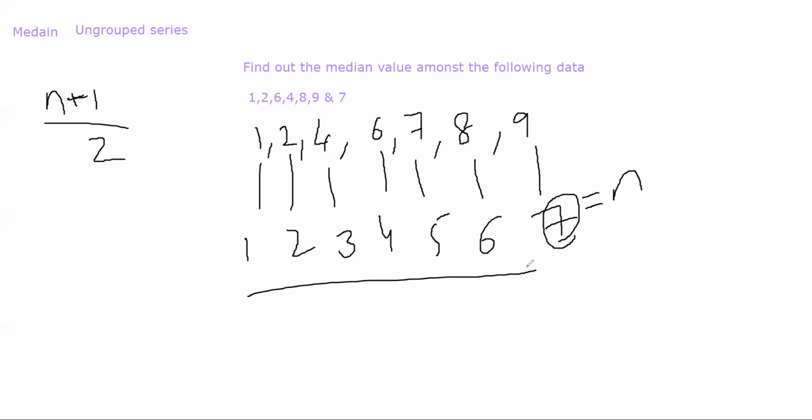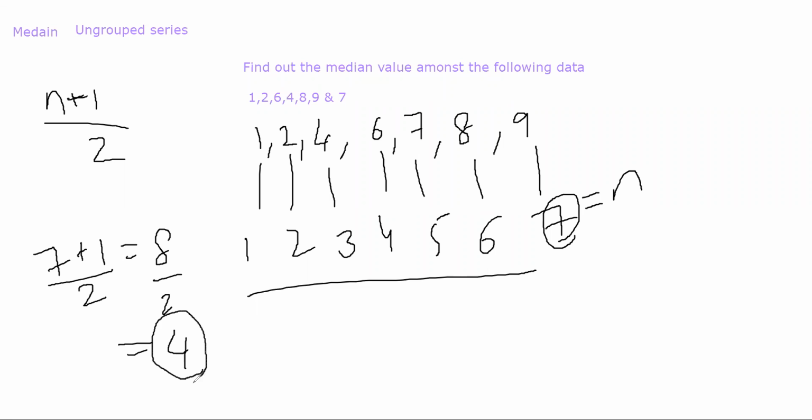Now to find out your median, you'll simply substitute this. So 7 plus 1 divided by 2 is equal to 8 by 2 is equal to 4. Median of this series will be the fourth value, this fellow. So the median of this group is 6. Okay, that's simple. Did you understand what I did?